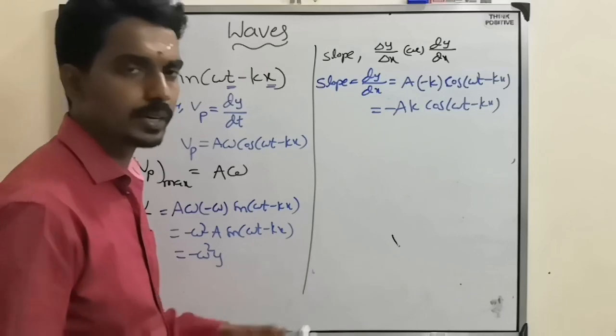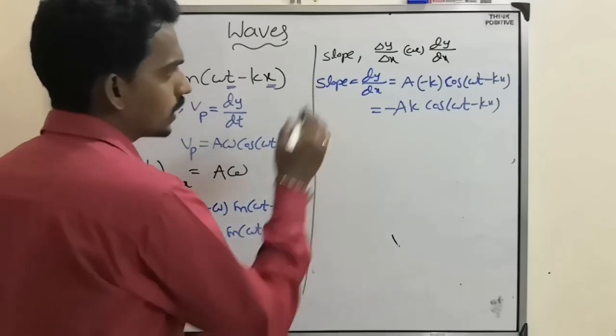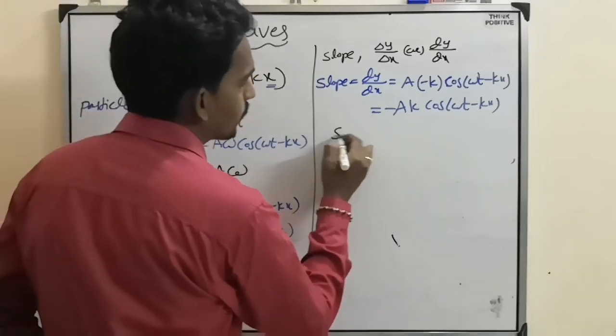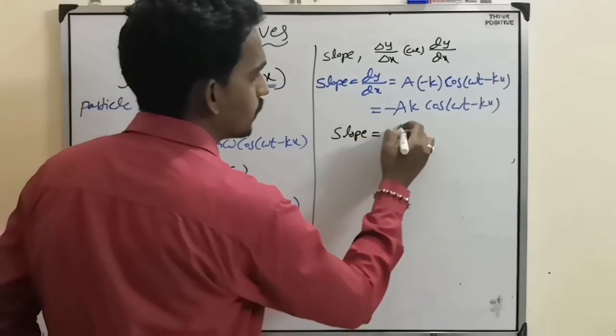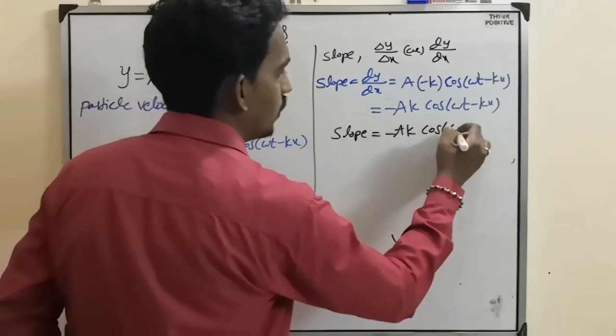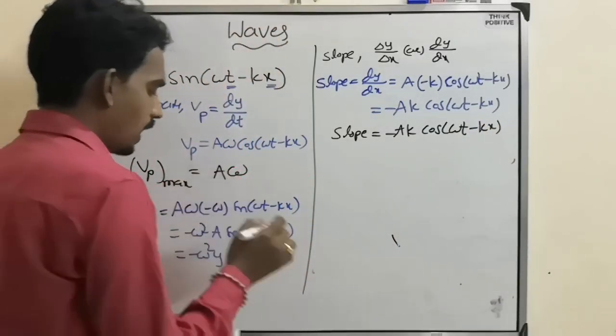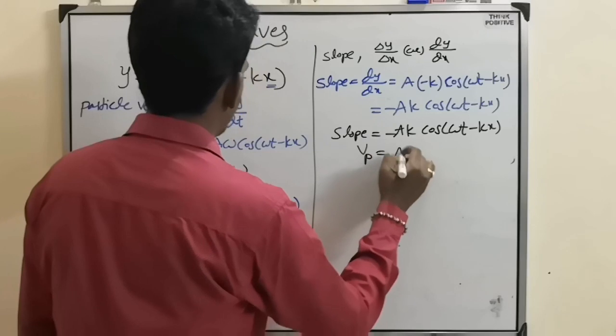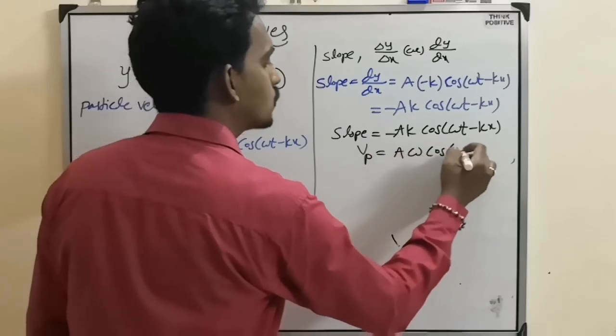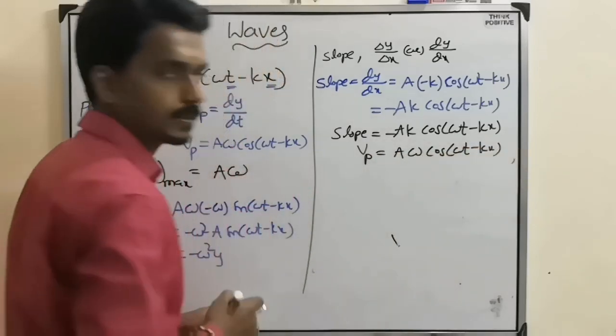Either you multiply or divide. Here the slope is minus ak cos(omega t minus kx), and the particle velocity is a omega cos(omega t minus kx).